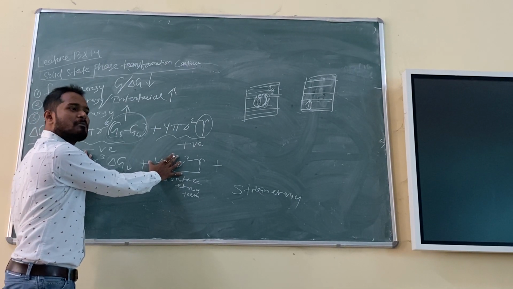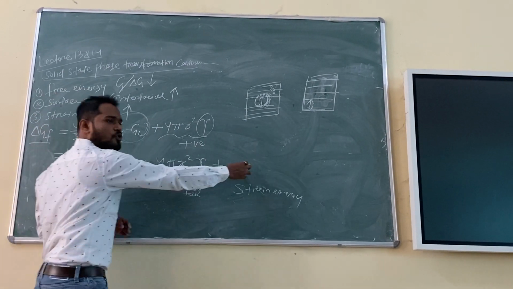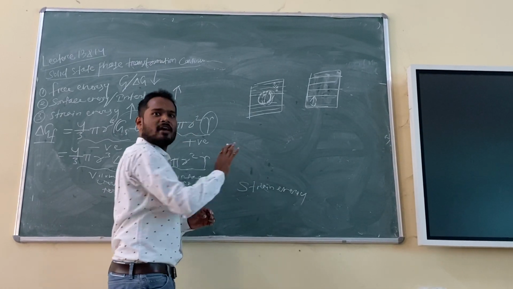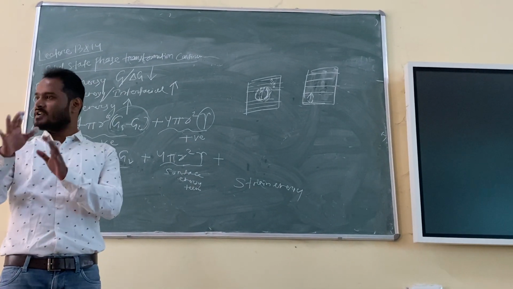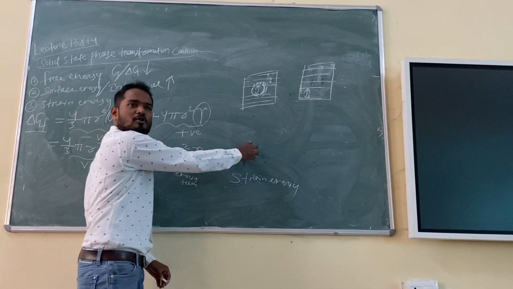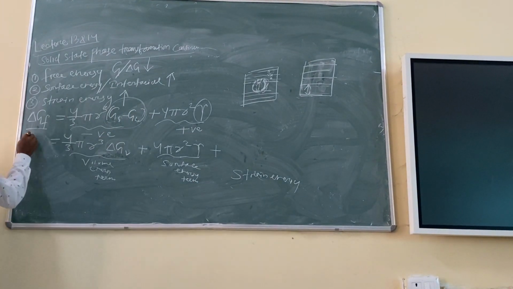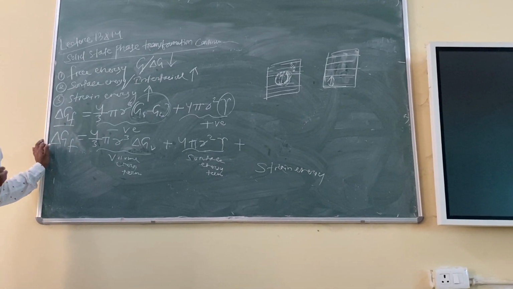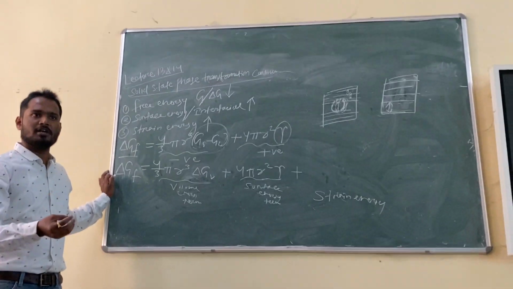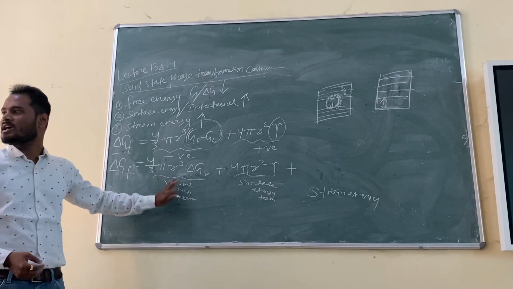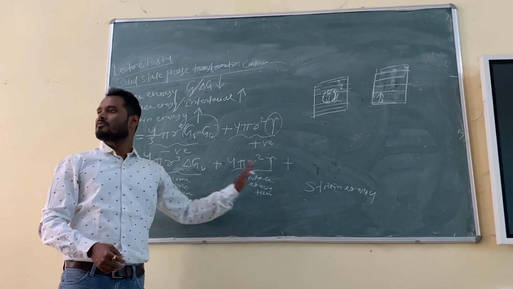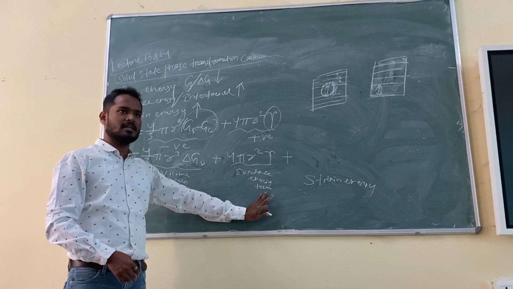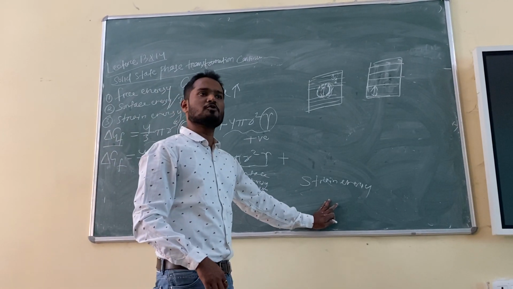But when we are talking about solid to solid transformation, a new thing will come into the picture. That is due to strain. Whenever there is strain, there will be strain energy, so one additional term will be there. That means when a new solid comes out from the initial solid due to transformation, these are the energies involved: energy due to volume, energy due to interfacial area, and one energy due to strain energy.